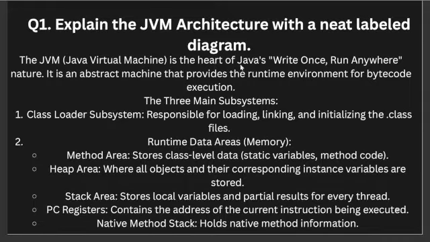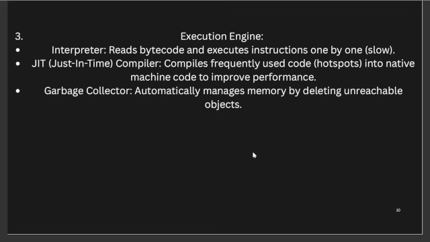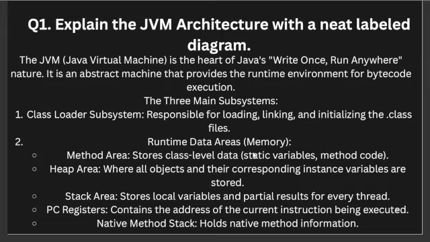So JVM is basically the heart of Java. Write once, run anywhere nature, and it is an abstract machine that provides a runtime environment for bytecode execution. And we have three main subsystems: class loaders, runtime areas, and execution engine. So what are class loader systems? These are basically responsible for loading, linking, and initializing the .class files.